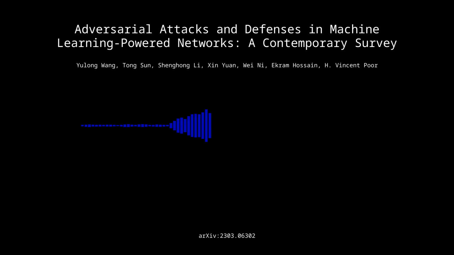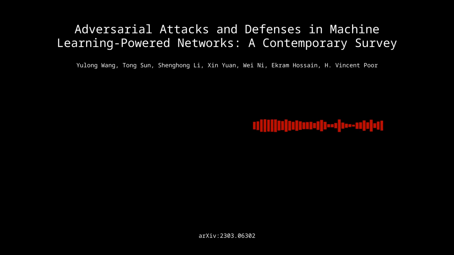Exactly. So, for our listeners out there who are already deep in this world, what are the key takeaways from this paper? Well, I think the first thing is just how broad this attack landscape is becoming. It's not just images anymore. It's networks, finance, autonomous systems, even radio signals. Right. Any system that uses machine learning is potentially vulnerable. And the attackers are getting more clever too. Those gradient-based attacks, constrained optimization attacks, gradient-free attacks, those adversarial patches. It's a whole toolbox of tricks.